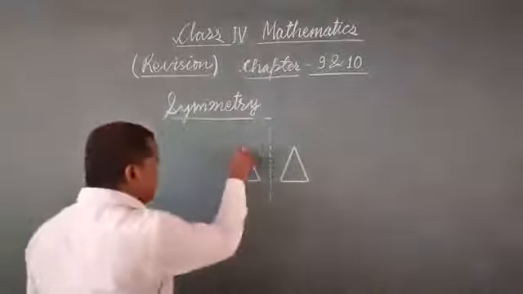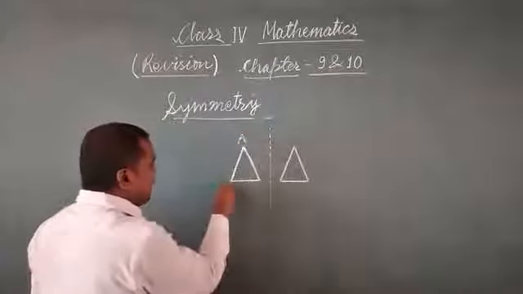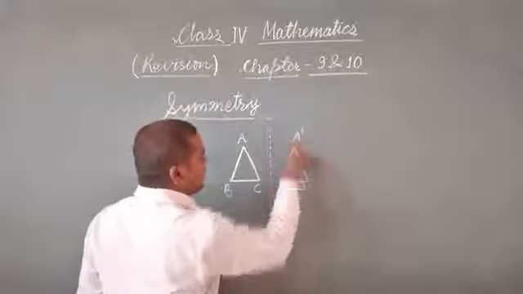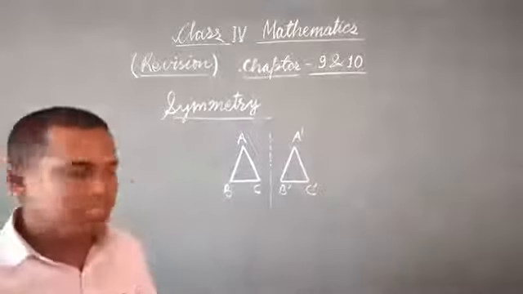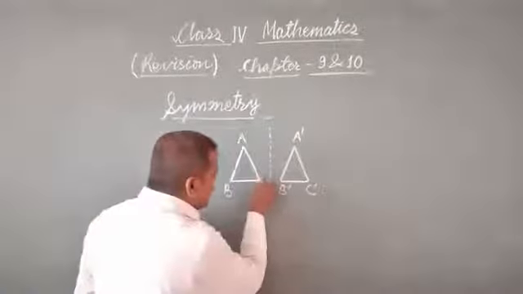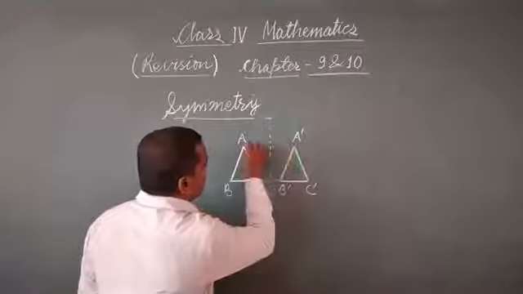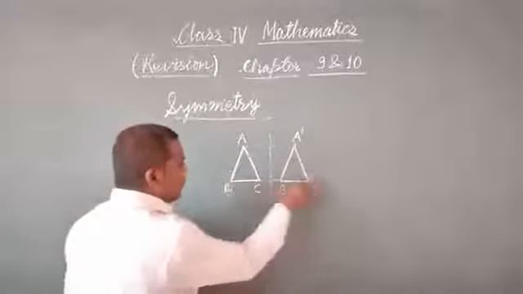That is, suppose this is the triangle, I am going to name it A, B, C. Then here I will name it A dash, B dash and C dash. Okay, so this one we get when we find the reflection of the point on the other side, and this point also.